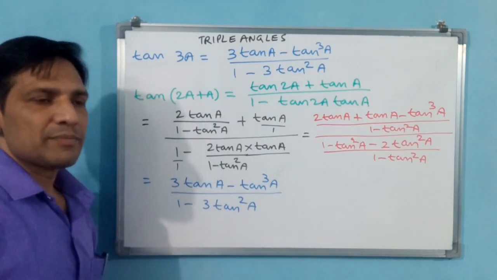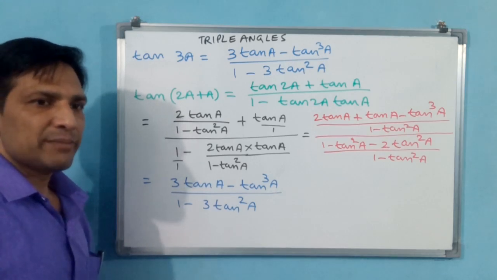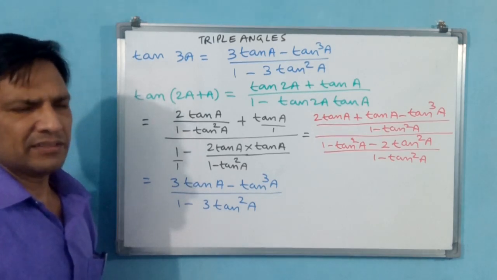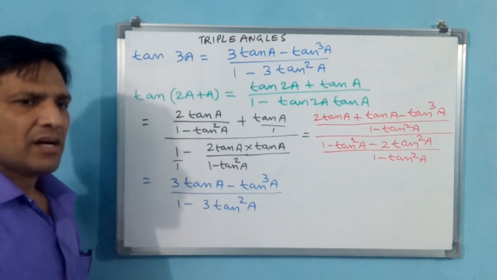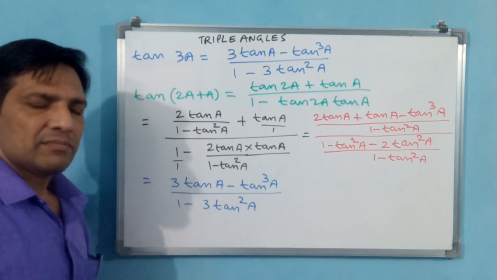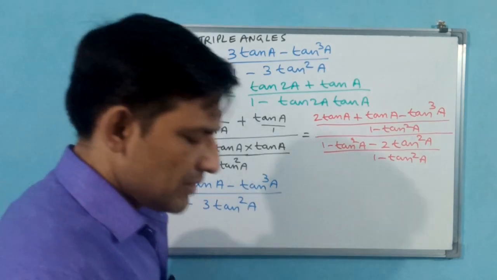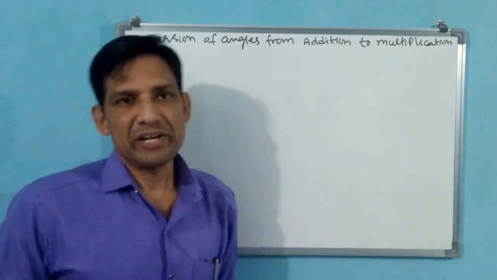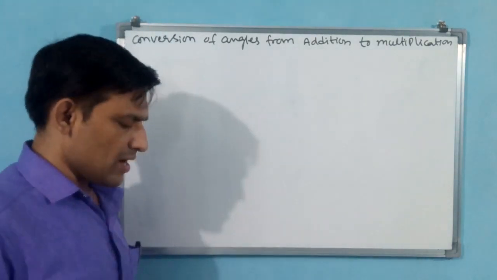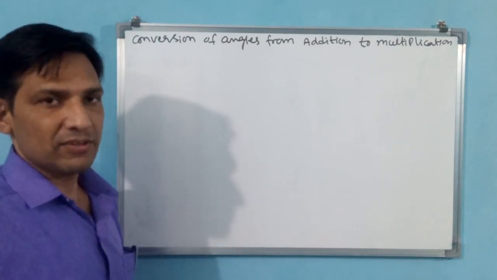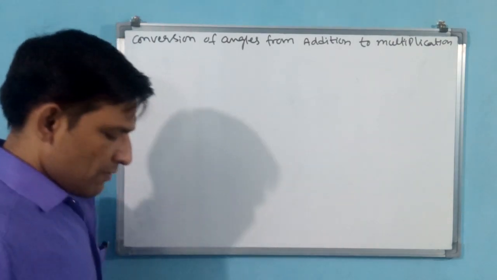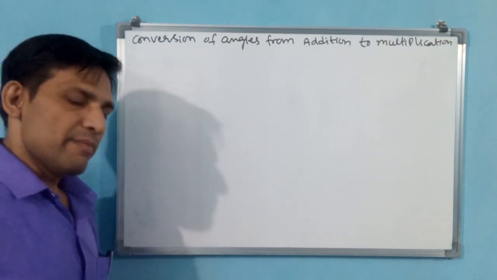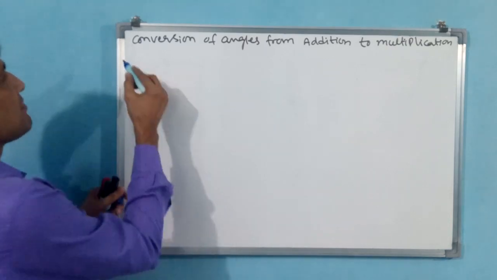We go for another concept which is conversion of trigonometric angles from addition to multiplication. Only for sine and cos, or conversion of sine and cos from addition to multiplication, like that we will understand. Okay. Now you see conversion of angles from addition to multiplication. How it is there and how you have to take this concept, you observe carefully. Why? Because see, one by one we go. First we take sine a plus b, sine a minus b. Okay, I am going to write sine a plus b, sine a minus b.